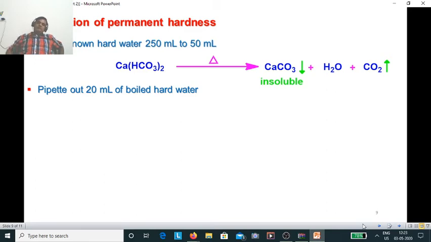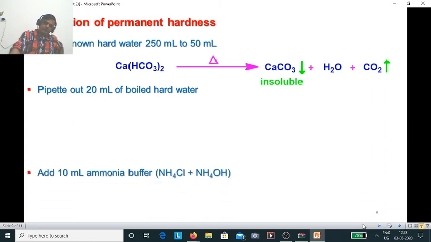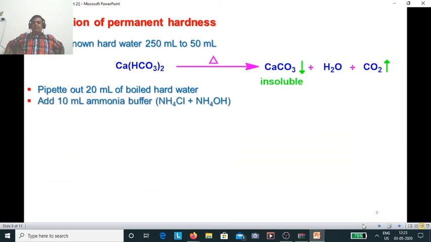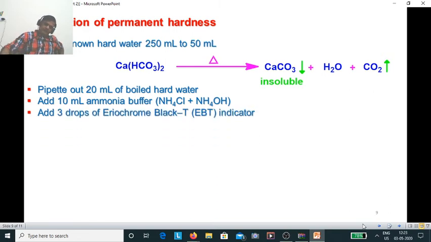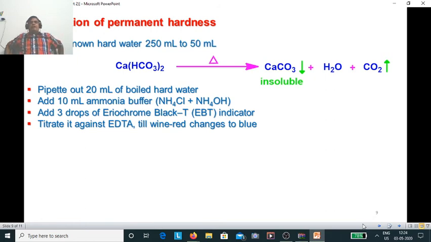So simply you have to pipette out 20 ml of that water, add 10 ml of ammonia buffer, add again 2 to 3 drops of EBT as an indicator, then wine red color will come. You have to shake it a little bit, and then you have to titrate it with EDTA, and then blue color will appear. That would be the end point. And suppose V3 ml of EDTA was used to get the end point.